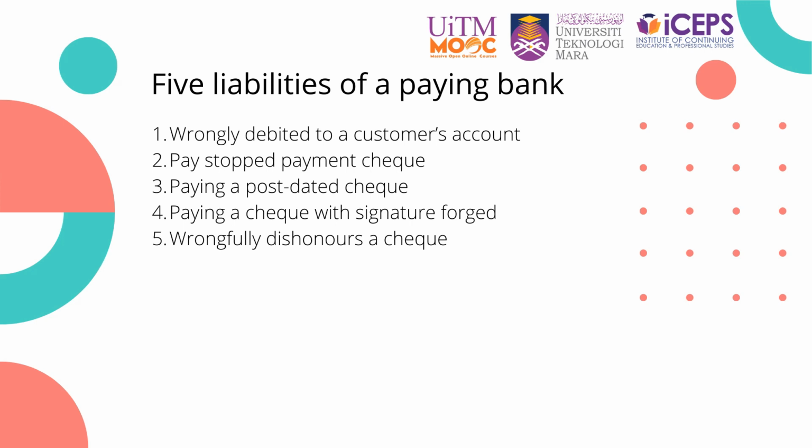The bank is liable for paying a check with signature forged. The bank will be responsible if the bank is aware the signature on the check was forged but the bank still pays the check. The bank wrongfully dishonors a check. The bank will be responsible if it did not pay the check which supposedly has no problem to be proceeded.